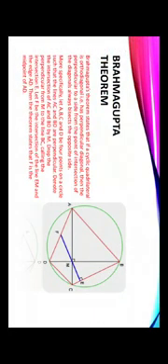Now, Brahmagupta's theorem, which is a more important contribution of Brahmagupta. Brahmagupta's theorem states that if a cyclic quadrilateral is orthodiagonal, that is, has perpendicular diagonals, then the perpendicular to a side from the point of intersection of the diagonals always bisects the opposite side.